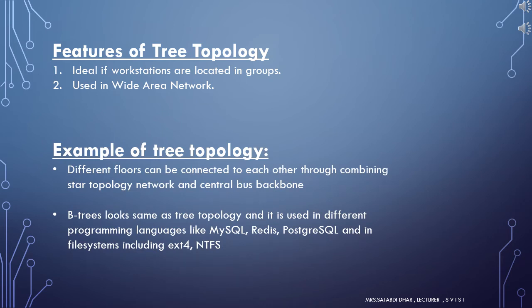This tree topology becomes ideal if workstations are located in groups. It is used in wide area network. Now the example of tree topology. Different floors can be connected to each other by combining star topology networks and a central bus backbone. B-trees look the same as tree topology, and they are used in databases like MySQL, Redis, PostgreSQL, and in file systems including ext4 and NTFS.